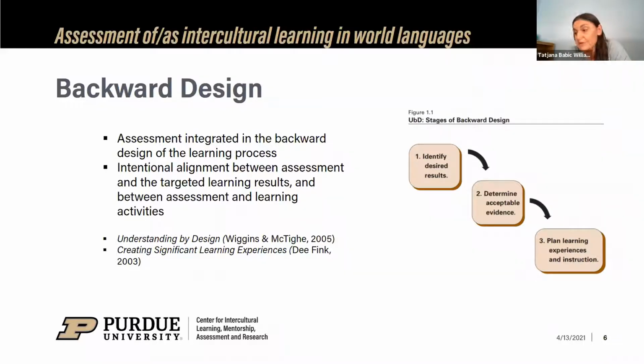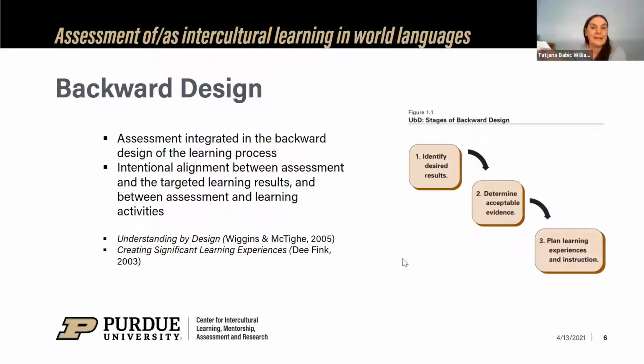And it's backward also because it is going in the opposite direction of the traditional textbook-driven or activity-based teaching. Another very important point is the intentional alignment between these three components. Because as we all know, just because something was taught, it does not mean that it has been learned.